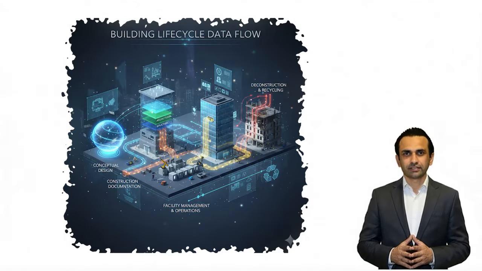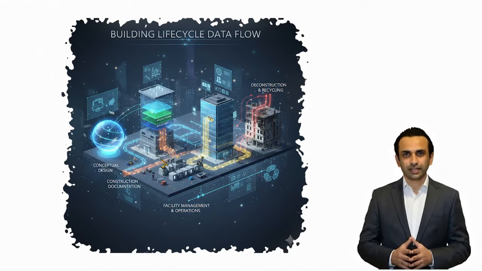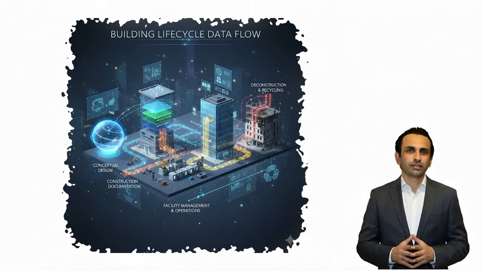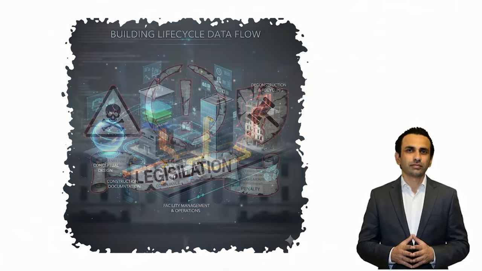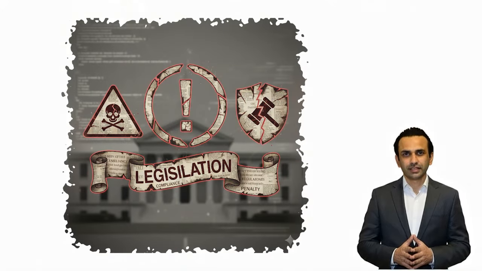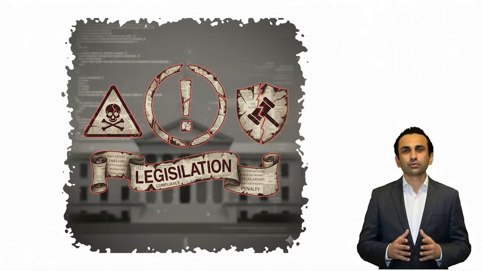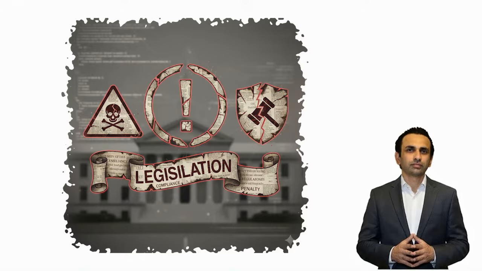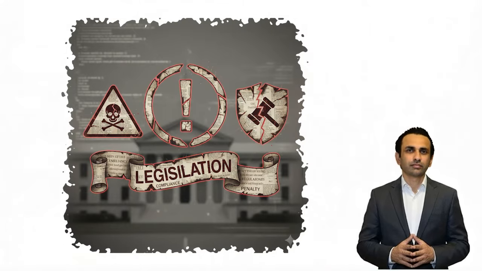But the real question is, why does the golden thread even exist? The answer lies in a tragic event: the Grenfell Tower fire in the UK in 2017. After the fire, investigations revealed a serious problem. Key safety information was missing, inconsistent, or impossible to trace. There was no clear record of materials, no reliable fire strategy, and no single place where accurate information could be trusted. As a result, the golden thread became critically important.